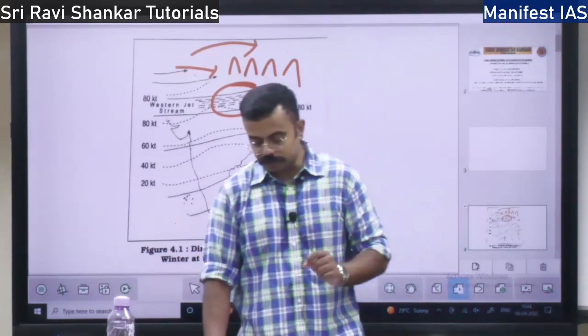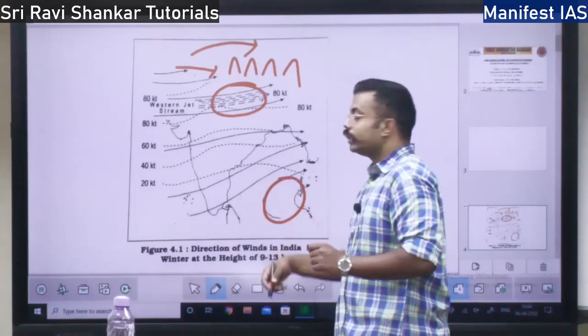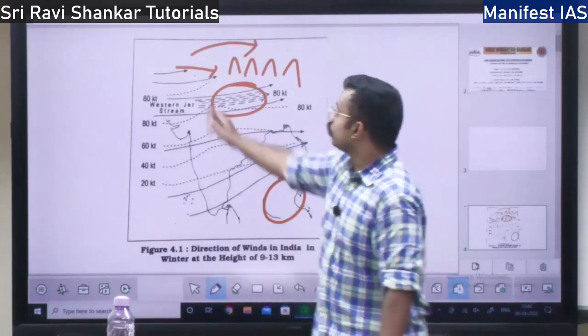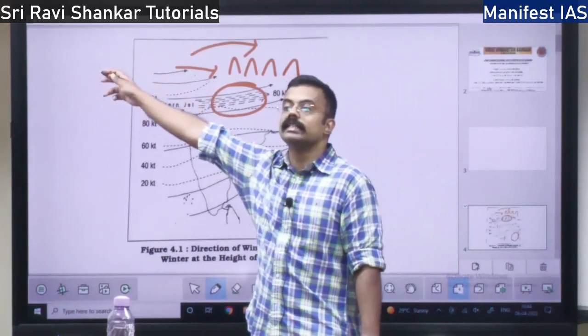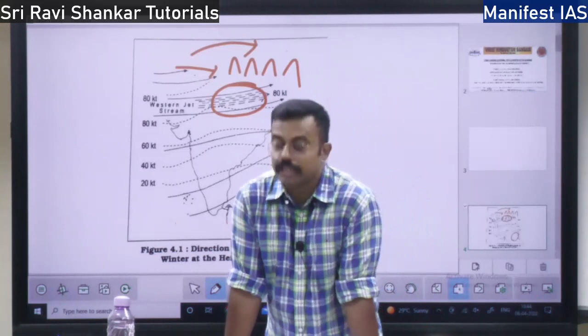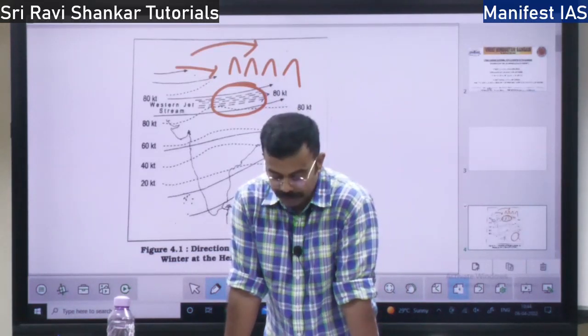Cyclones which originate in the Bay of Bengal region occur during the summer time, whereas in winter, the cyclones come from the Mediterranean Sea. From the Mediterranean Sea they come to India. So they are called western cyclonic disturbances.